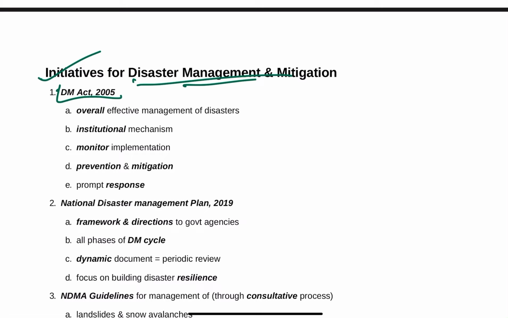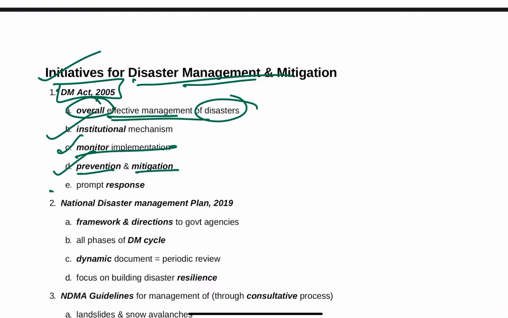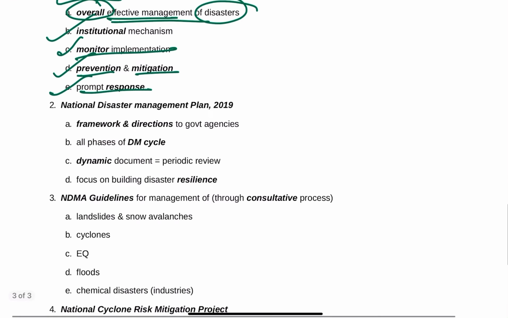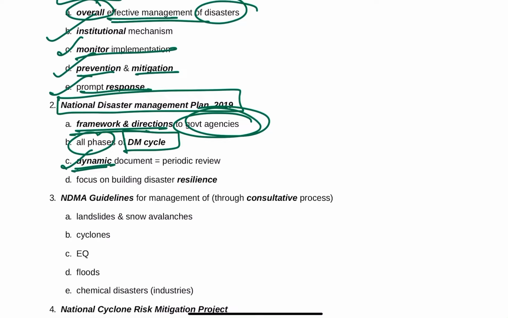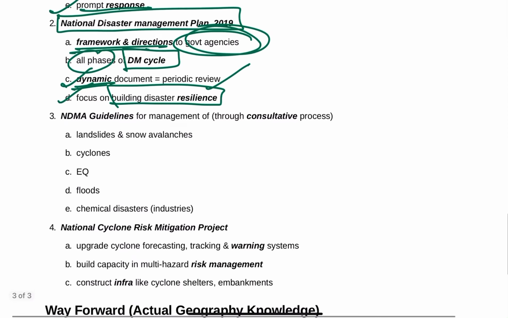First one, the most important, is the Disaster Management Act 2005. This is for the overall effective management of disasters. It has an institutional mechanism monitoring the implementation and prevention and mitigation, and also the prompt response to disasters. Next, we have the National Disaster Management Plan 2019. This provides a framework and directions to the government agencies. It covers all the phases of the disaster management cycle. It is a dynamic document, so it can be improved with periodic review. Also, it focuses on building disaster resilience.